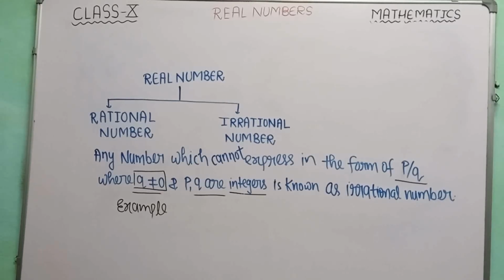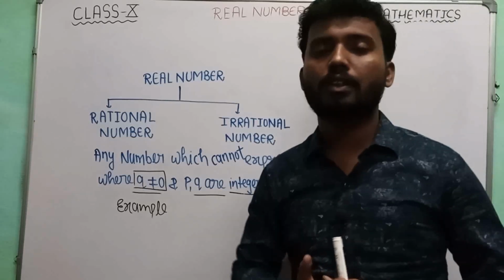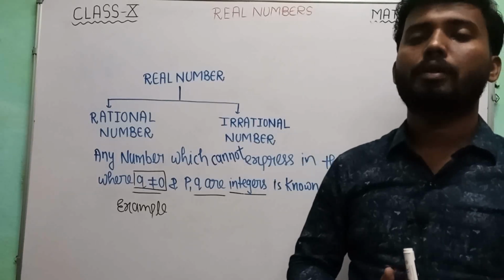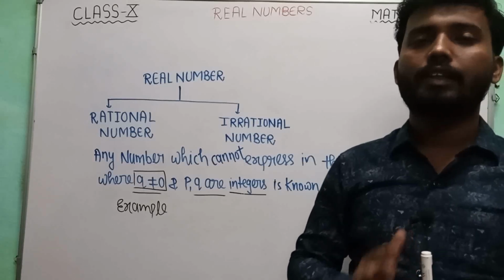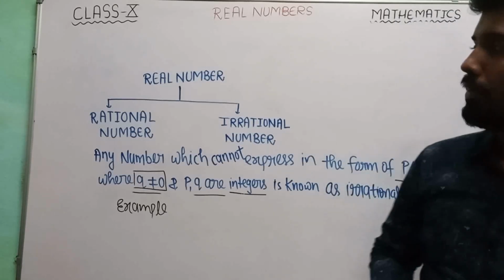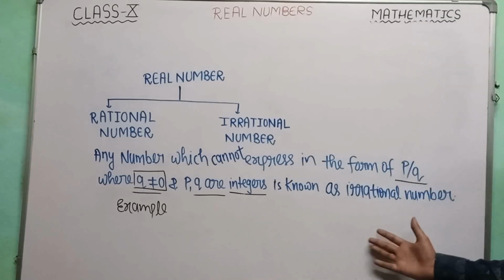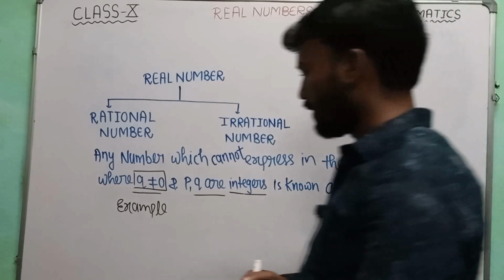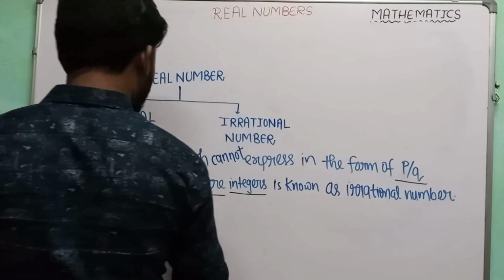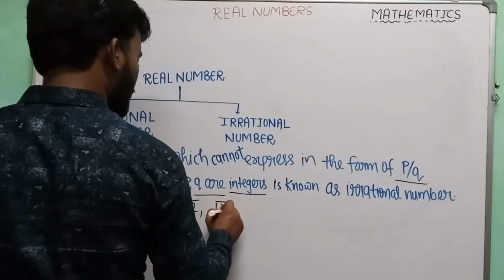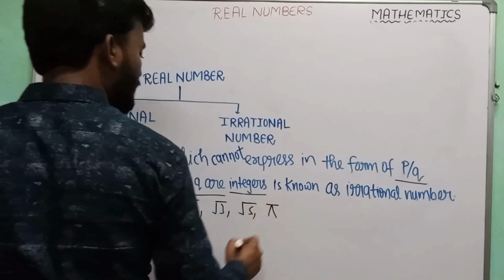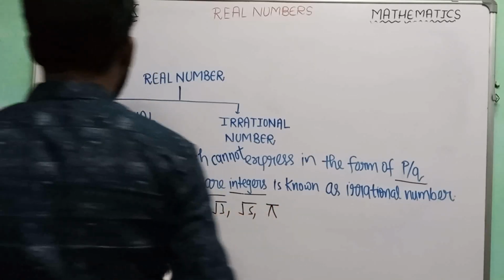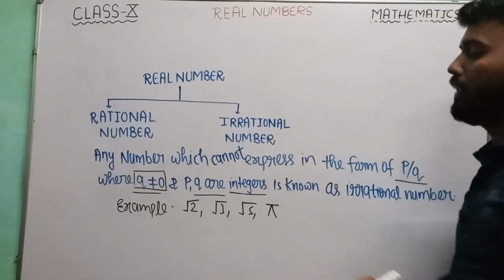Now, if we talk about the irrational number, then we can say that any number which cannot be expressed in the form of p by q, where q is not equal to 0 and p and q are integers, is known as an irrational number. The definition is written on the board for you. If we talk about examples, then root 2, root 3, root 5, pi, these all are nothing but irrational numbers.